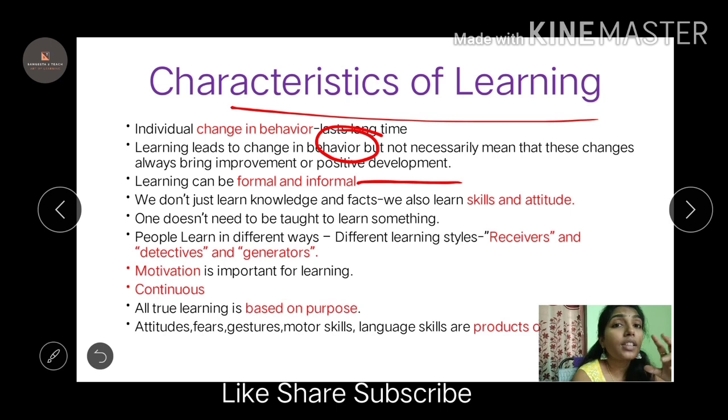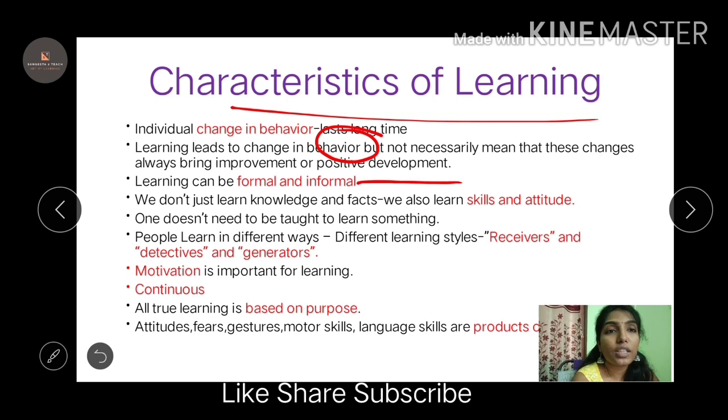Second thing, learning can be formal and informal. As I said previously, consciously and unconsciously, the same way. Formal is where you have a structure and you go step by step in that learning, whereas informal you don't know, you learn from some other person. Like it can be from your parents. If they slap you, you will do it in a correct way, the informal way. That is the way of learning, we have it in our culture, right? You get a slap, you do things correctly. A form of informal and formal.